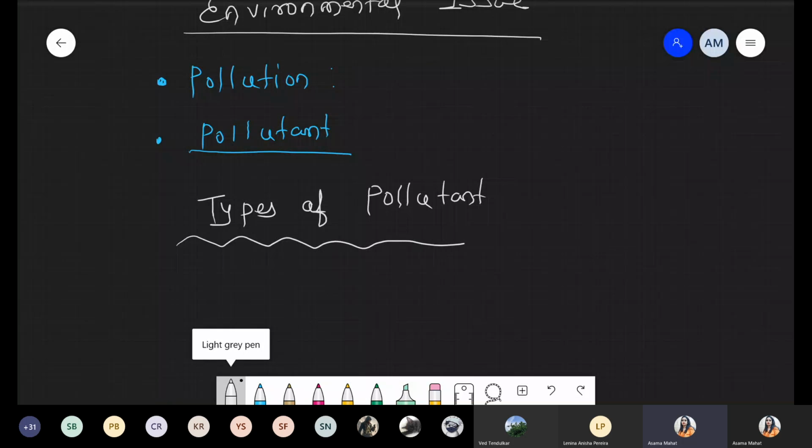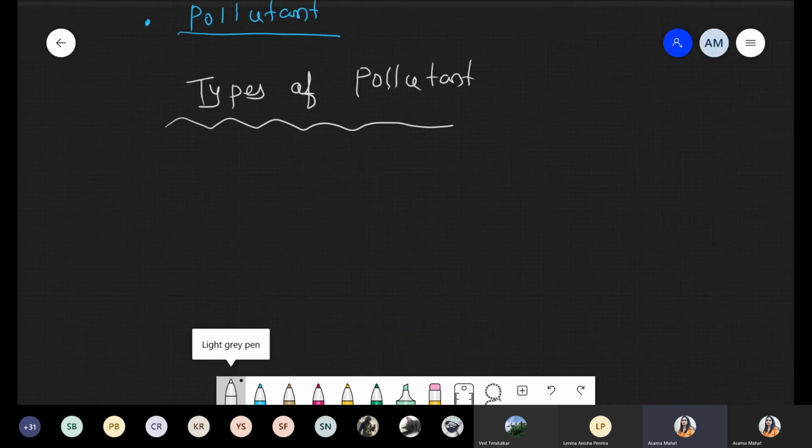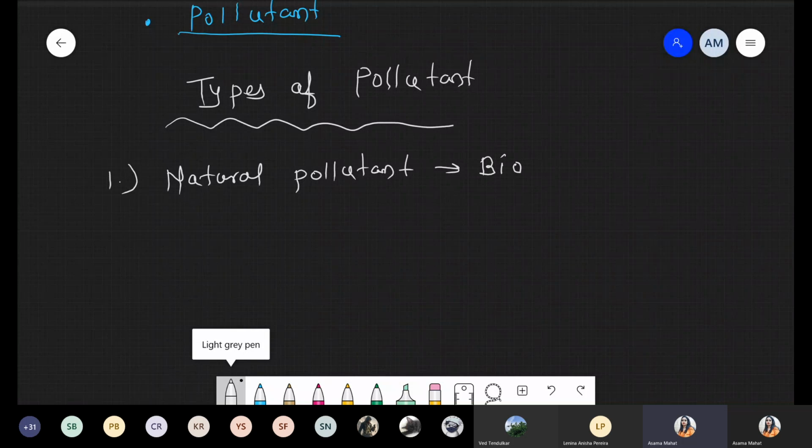In this pollutant category, the very normal condition is the natural pollutant. First of all, we are talking about the first pollutant, that is natural pollutant. When we talk about natural pollutants, definitely these are biodegradable. They can easily degrade. Under this natural pollutant, basically we can give a few examples.